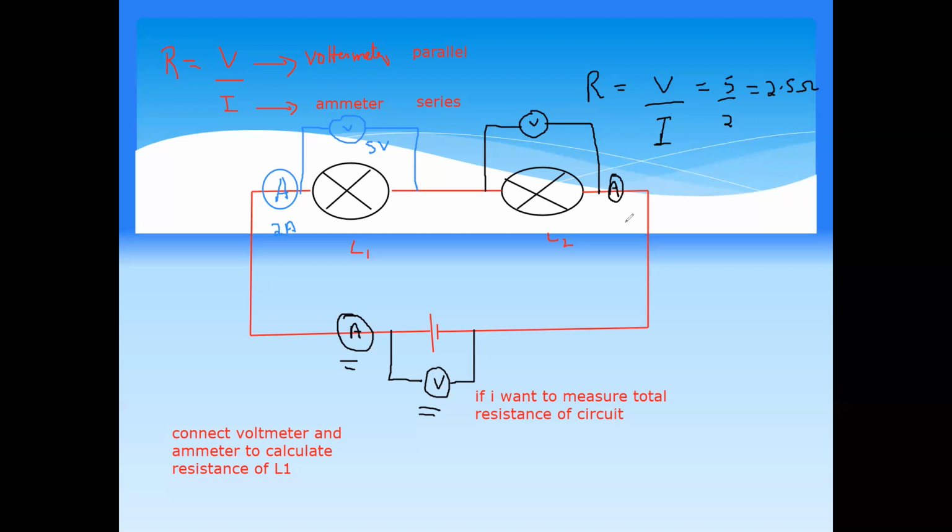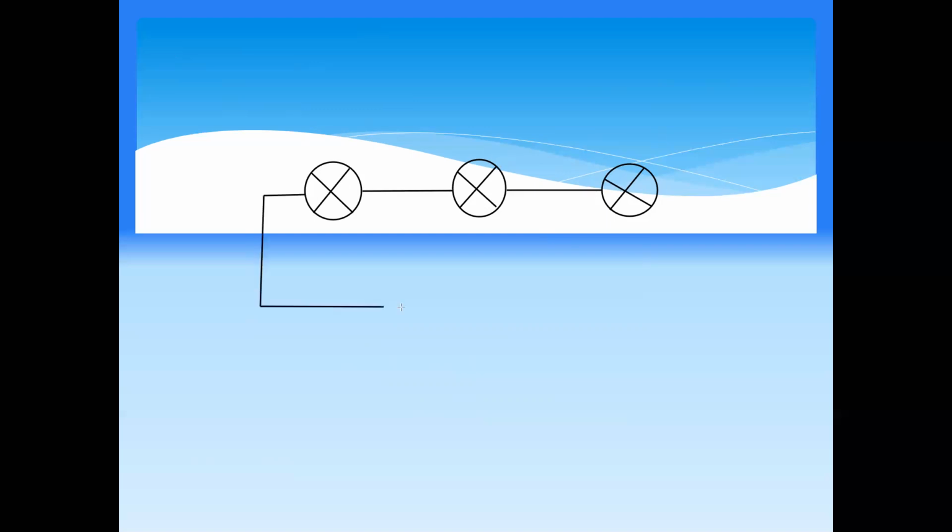So I'll give another example. If we have three lamps connected one next to the other, so this is a series combination.